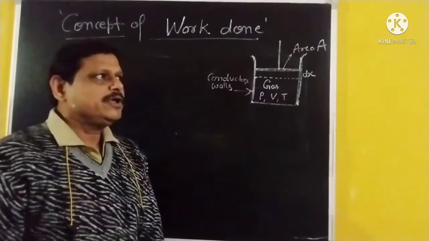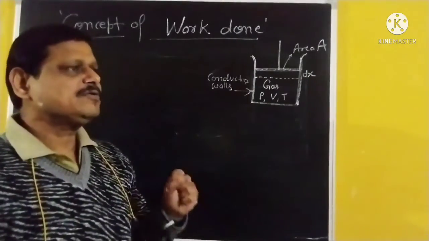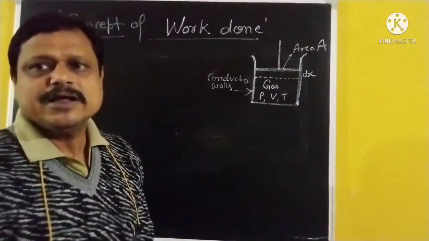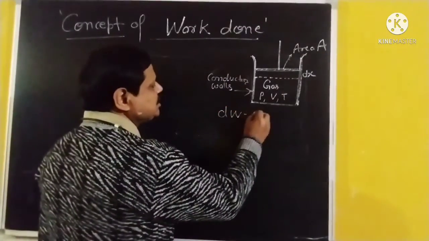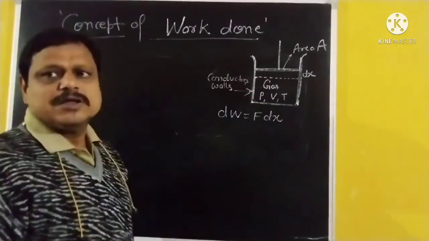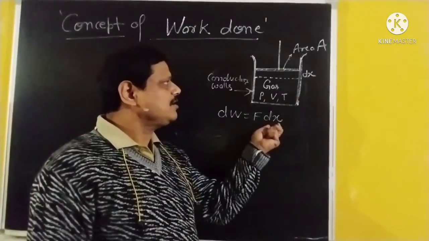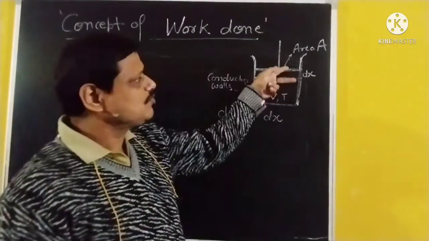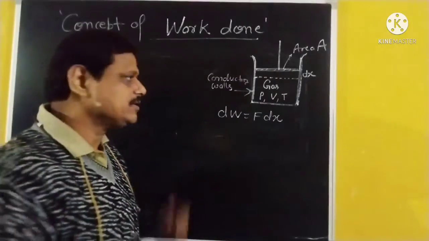Now, if force is applied and pressure is exerted, then small work done can be written as dW is equal to F dx. Here F is the force applied, dx is the distance moved by the piston, a very small distance and very small work done.